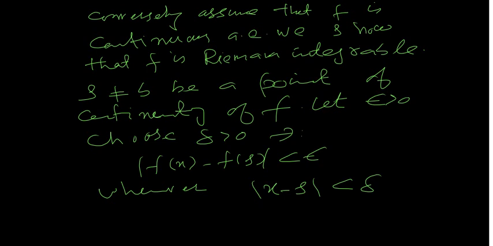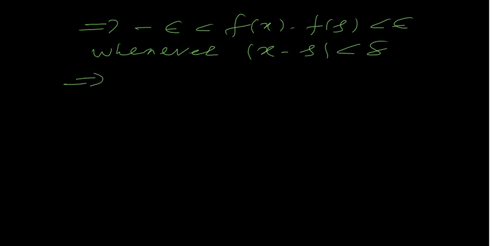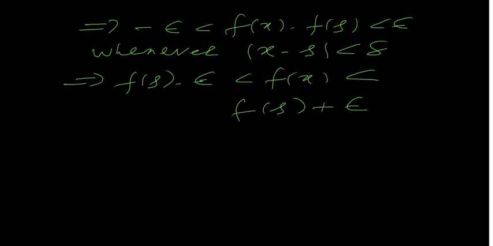But we can expand this: it implies minus epsilon less than f(x) minus f(s) less than epsilon whenever mod of x minus s is less than delta. So this implies f(s) minus epsilon less than f(x) less than f(s) plus epsilon, adding f(s) throughout to this inequality.